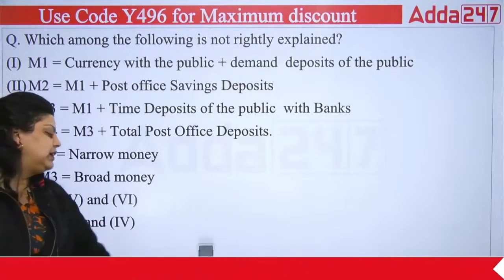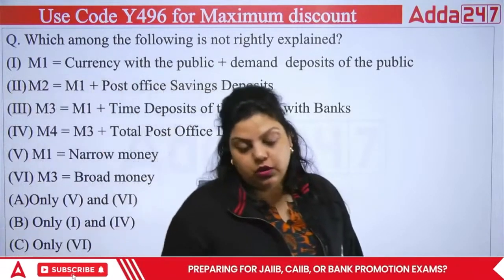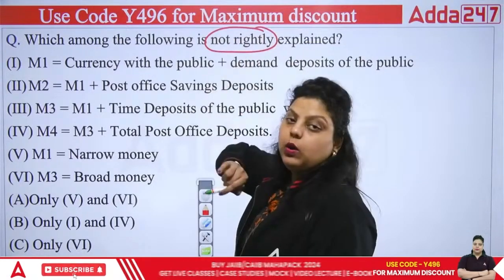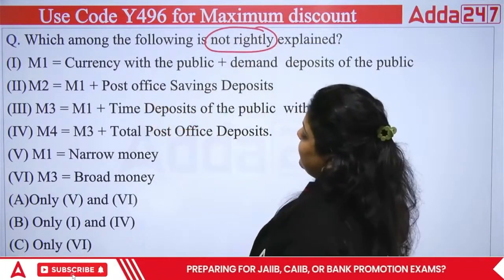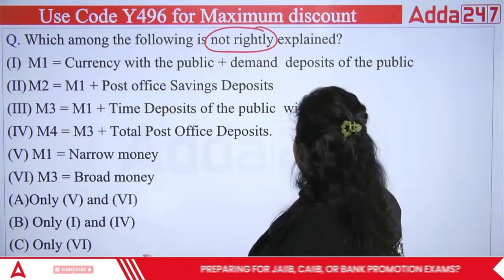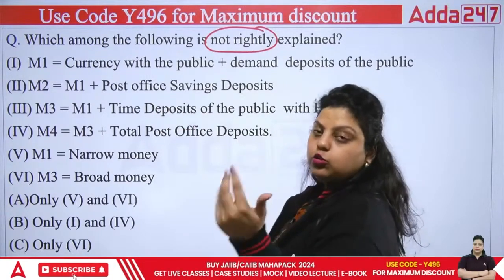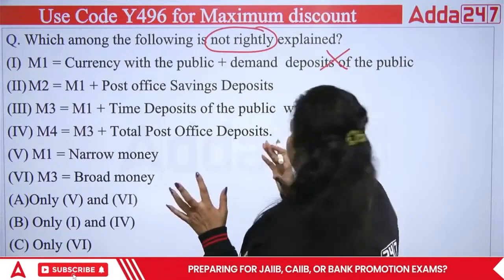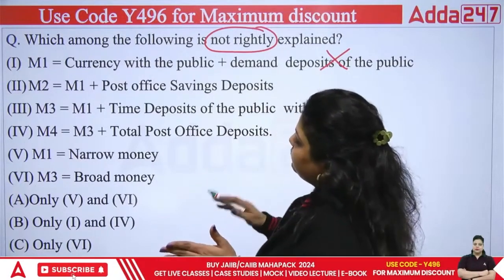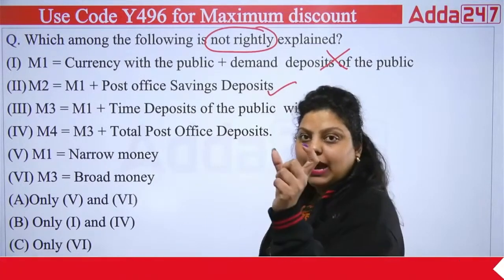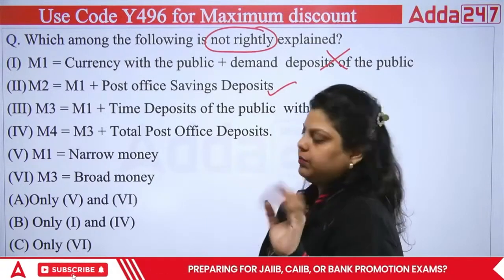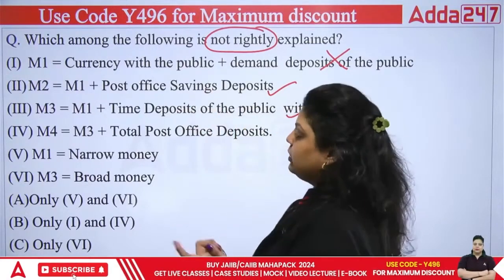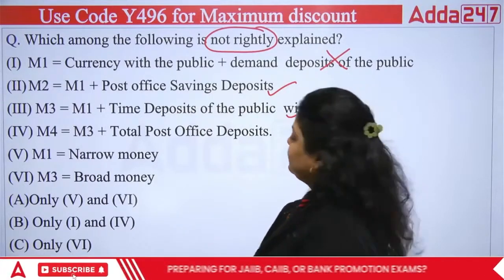If you remember the formula, that's all you need. Now you will feel this is a very tough question, but it's a very easy question once you remember the formula again. So let's see which of the following is not rightly explained. Okay, not a true kind of answer you have to give here. First is saying M1 is currency with public, demand deposit of public, nothing else. So what about deposit with RBI? It means this is not correct. This is not rightly explained, I can say. M2 is M1 plus post office saving deposit. This is true. When you add post office savings deposit with M1, it creates your M2. M3 is M1 plus time deposit with public, that we have discussed. This is also true. M4 is M3 plus total post office deposit. This is not true.